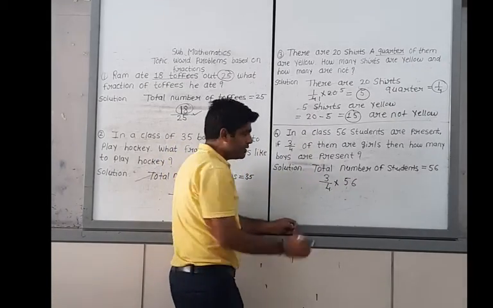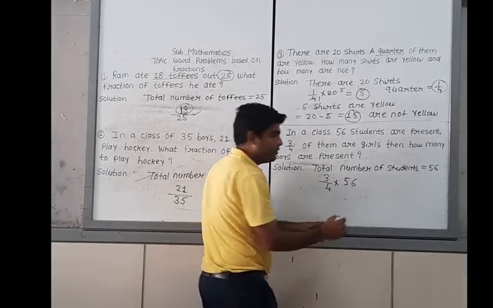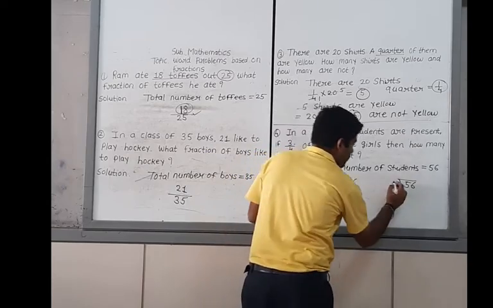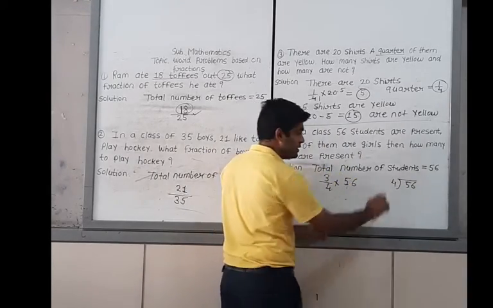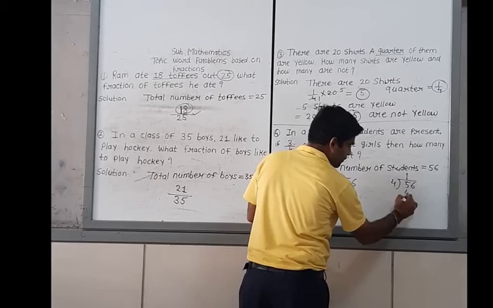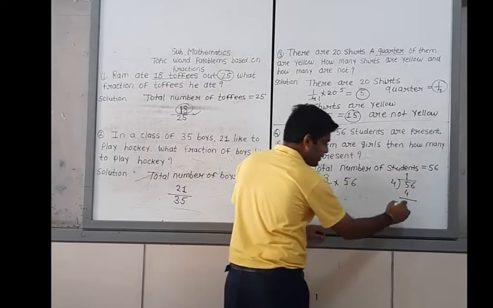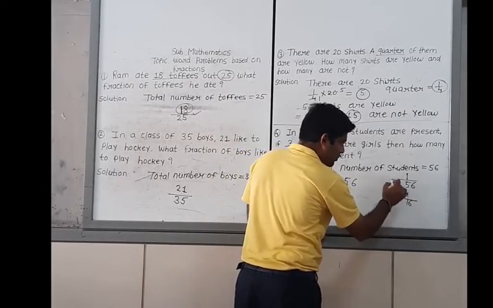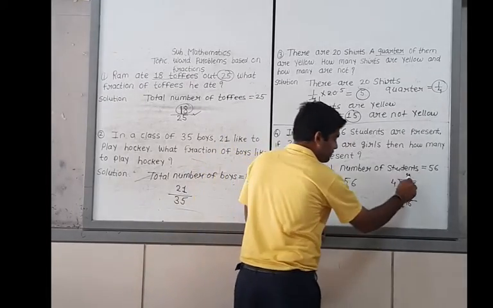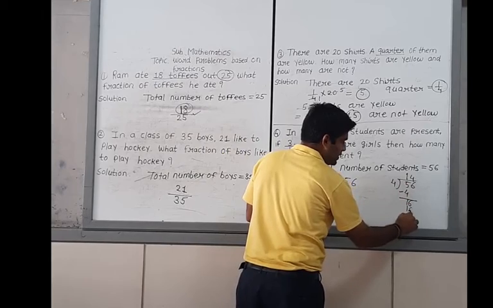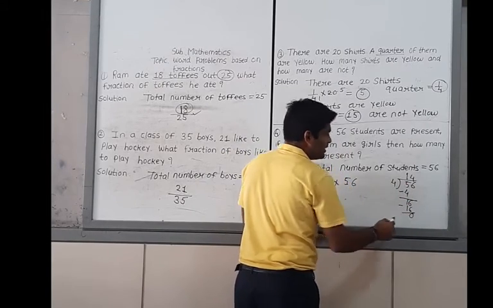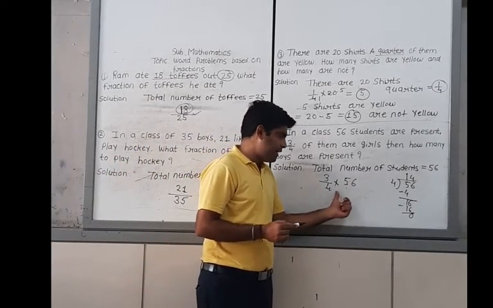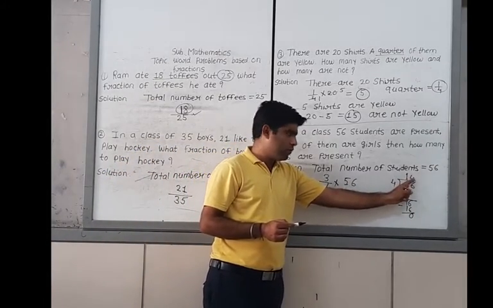Now we have to solve it. 56 divided by 4. This is our 4. 5 minus 4 is 1. And the 6 also comes down here, because 4 fours are 16. The remainder is 0. It means that 56 divided by 4, your answer is 14.